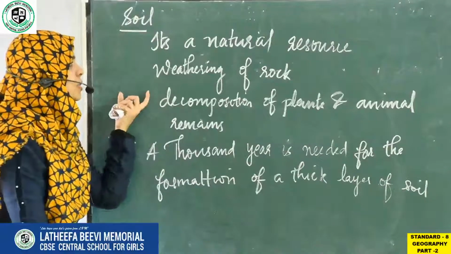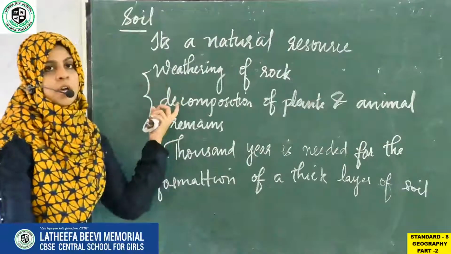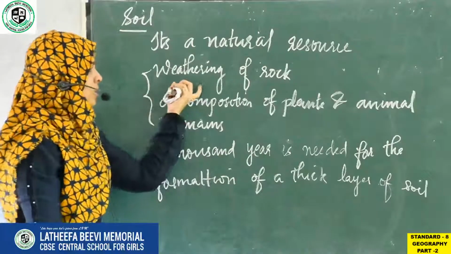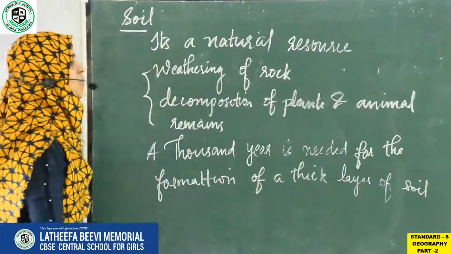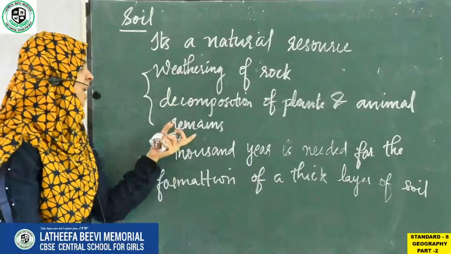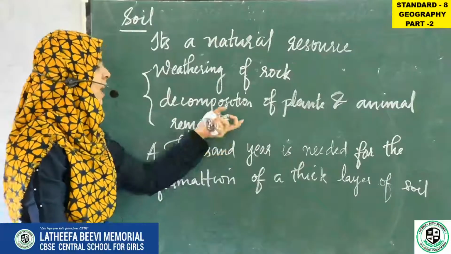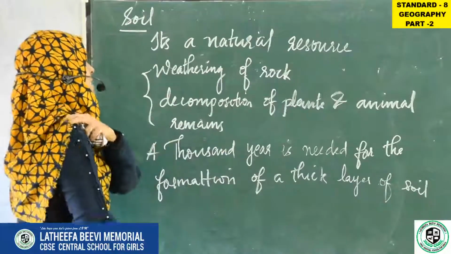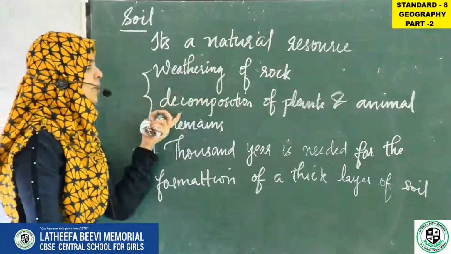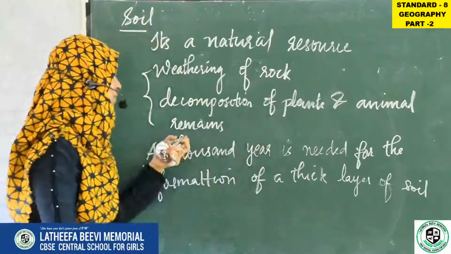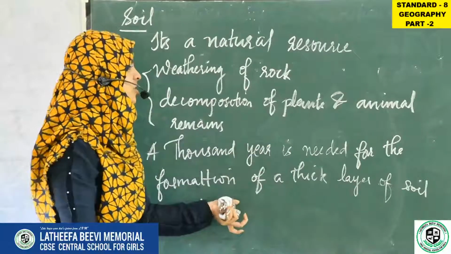Soil is a natural resource and the formation of soil happens through two processes. The first one is weathering of rock. Weathering of rock means the disintegration. So disintegration or decomposition of rocks is known as weathering. The second one is decomposition of animal and plant remains. When plants and animals die, they get attached to the land. That is the next process of the formation of soil. And it is estimated that 1000 years is needed for the formation of a thick layer of soil.